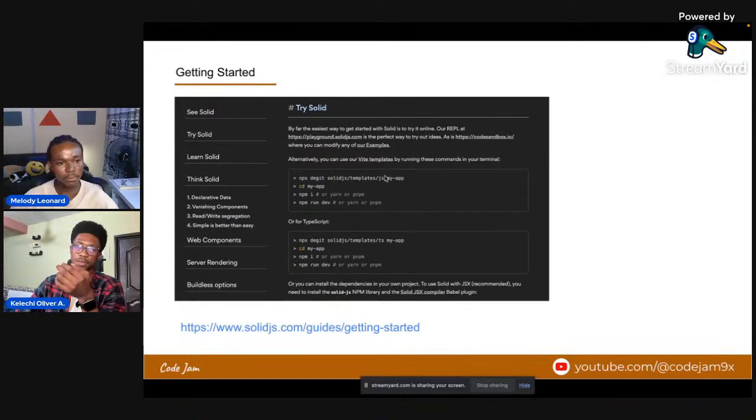You just do npx degit and the name of the app, and you see that a new Solid project will be created for you. You go in. It feels like React. Solid feels like React to me. There are just some cases where there are differences depending on how you're using the effects, the signals, and the memos, right?